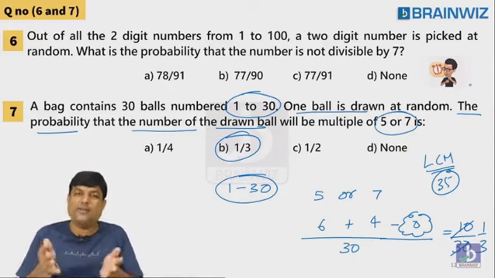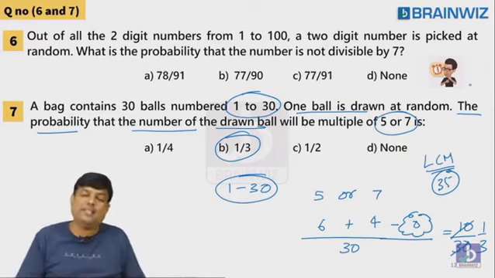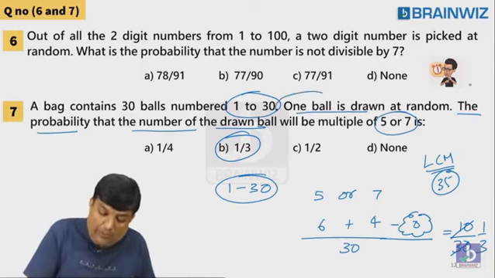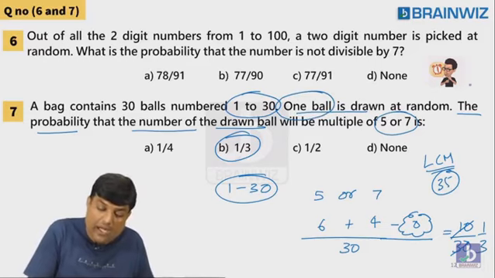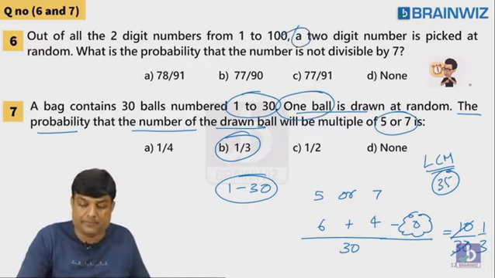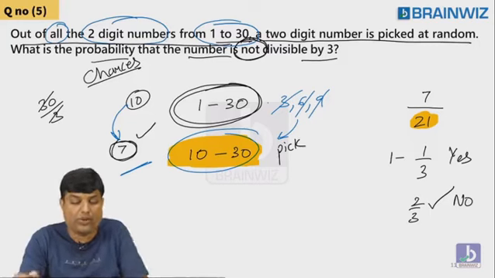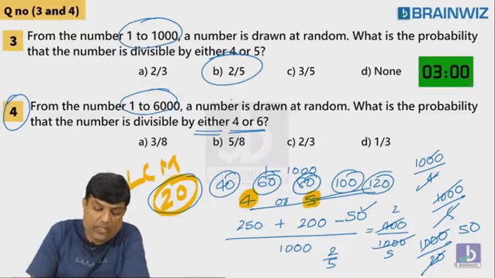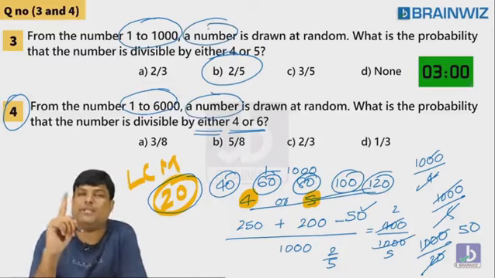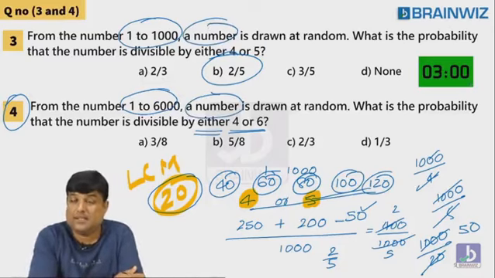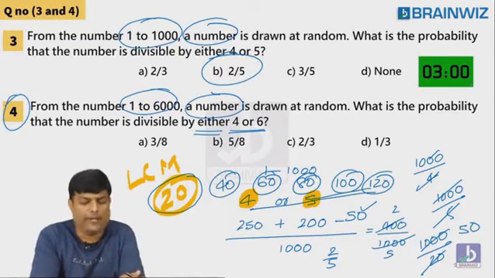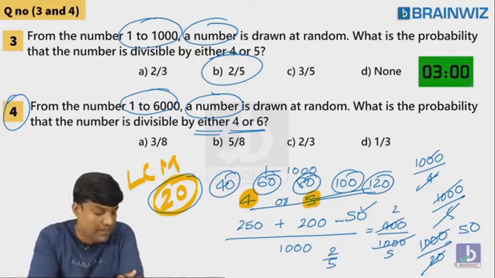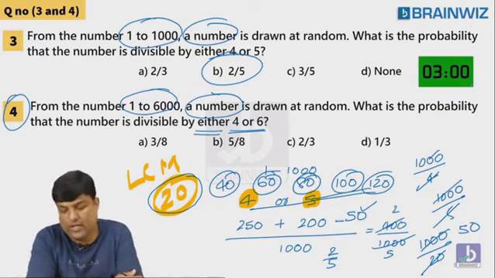Are there pack of cards? We are in number probability only. Still in numbers, they might ask you picking two numbers. Till now, you were picking one ball at random, or a 2-digit number at random. Here also a number is a number, meaning only a single number. Compulsorily you pick only one number always. But now I'll pick two numbers. So you should have an idea about these kinds of questions also.